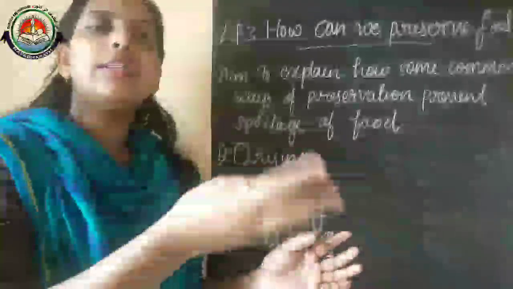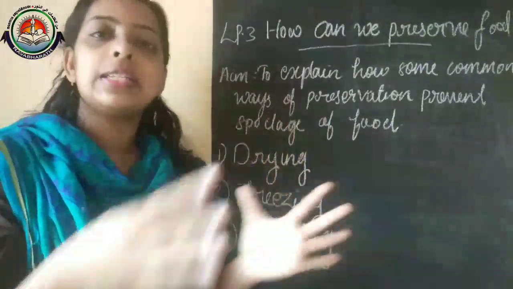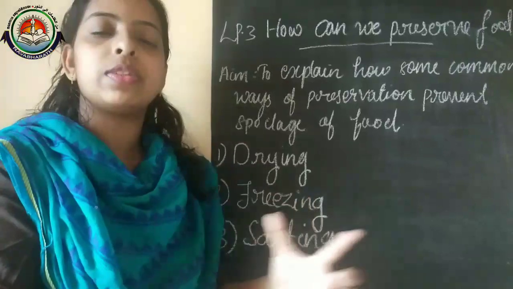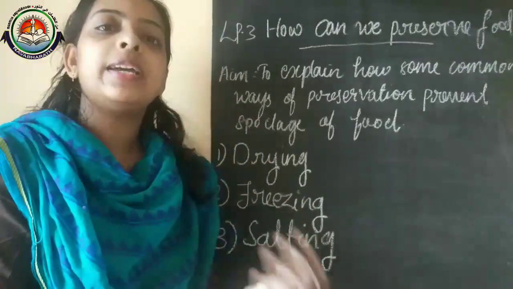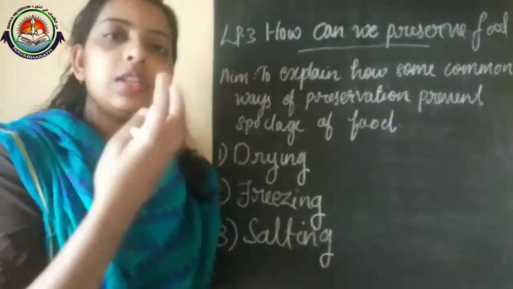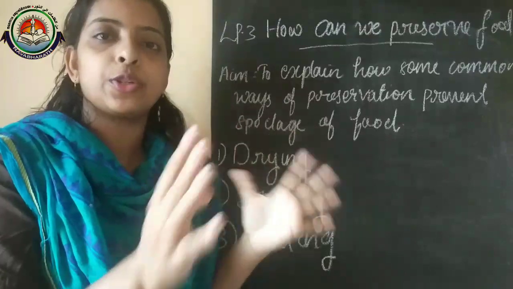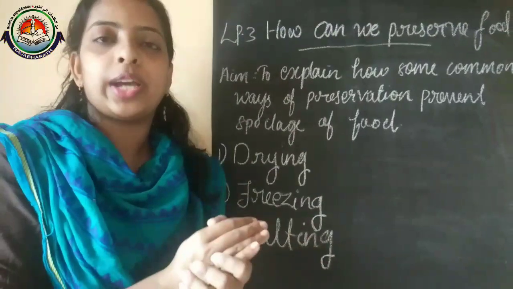Okay, so that's all about salting. Salting means we just spread salt on lemon, mangoes and vegetables, and the salt can easily remove the moisture which is present in those particular food items.